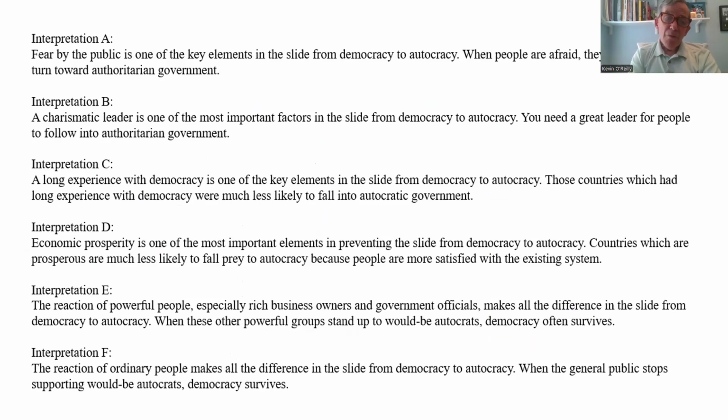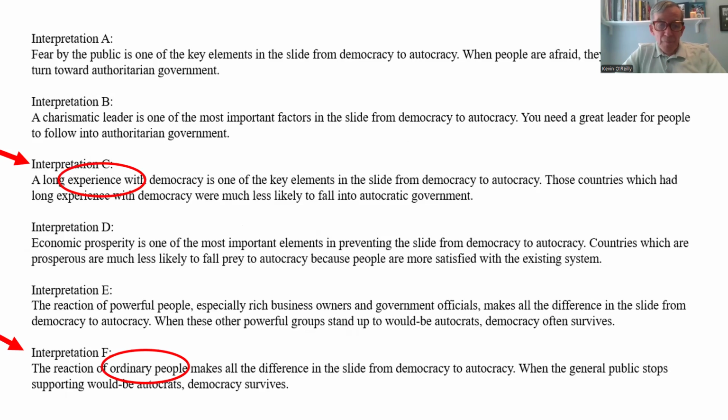So I thought I would put in very short, you can see they're all two lines, of interpretations. So this way, students can take the interpretations and see what in the chart supports which interpretation, which would be a little easier for them. So if we look at interpretation C, this is one of the traditional ones, that having a long experience with democracies, they can look at the chart and then see if that's the case.